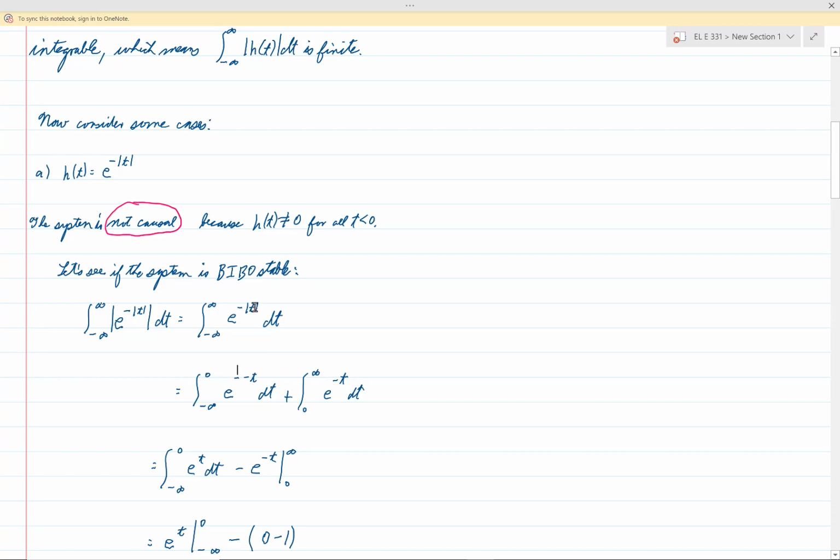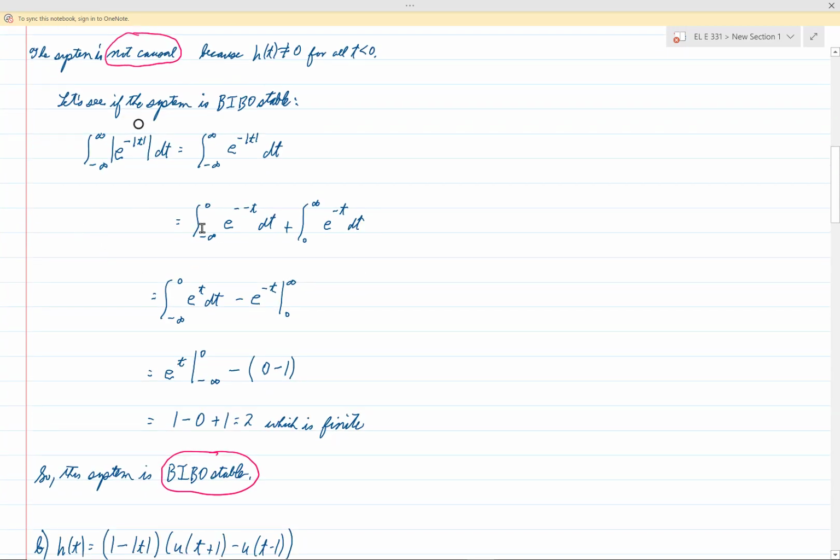If t is negative, then the absolute value of t is negative t. If t is positive, the absolute value of t is just t. So it's helpful to break up the region into the negative region of t and the positive region.